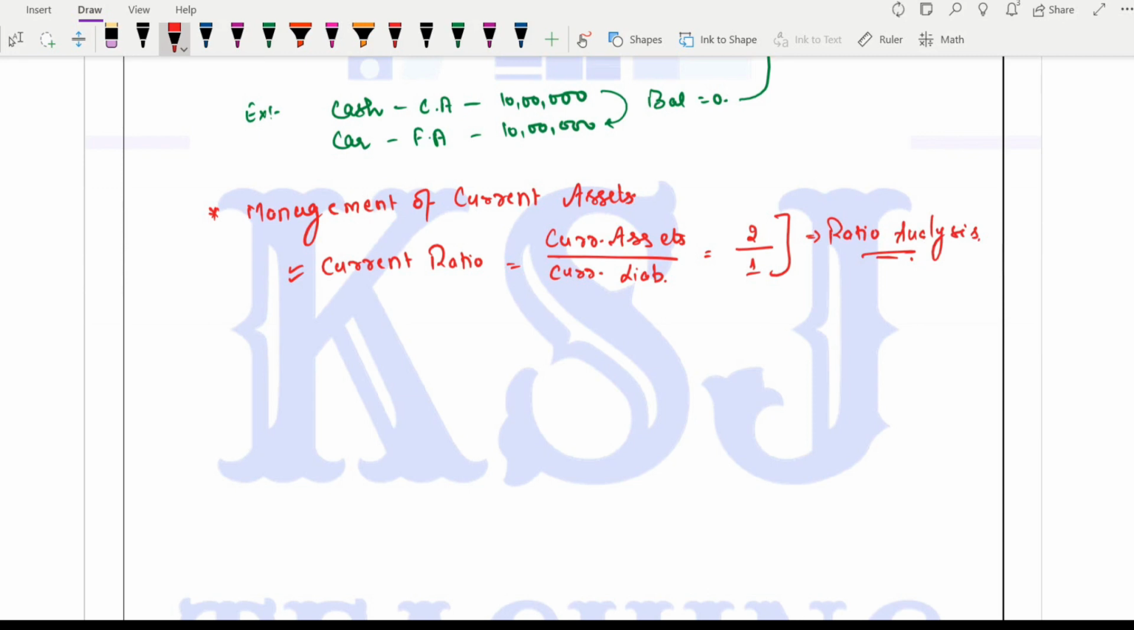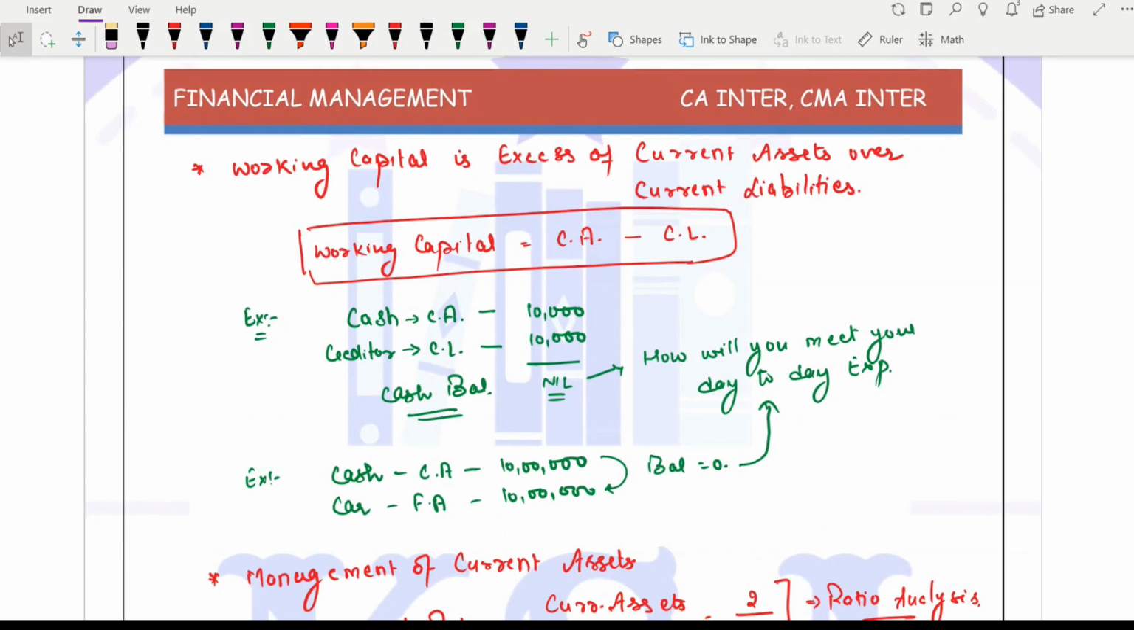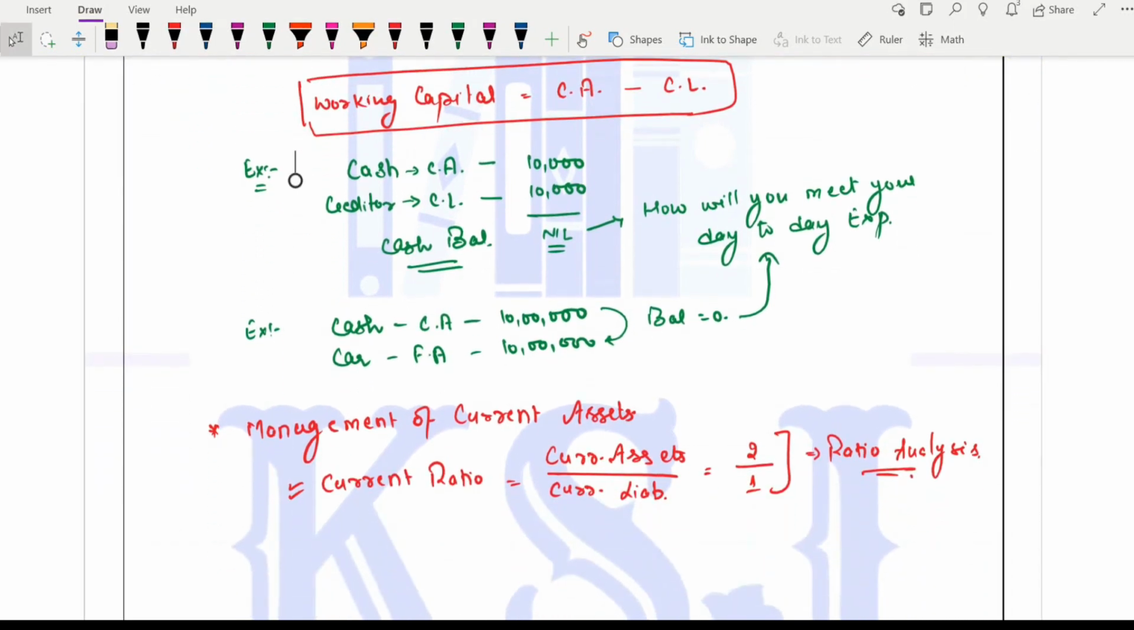Right? One thing is clear, that if you have to pay someone 10,000, you must have in excess of that. That is the working capital. That is the amount that you will use to meet your day-to-day expenses. That is why it is said working capital is equal to excess of current assets over current liabilities. Clear? You must have excess current assets so that after paying off any current liabilities, you must be left with the money to meet your day-to-day expenses.